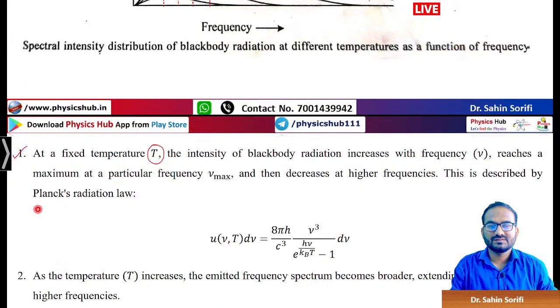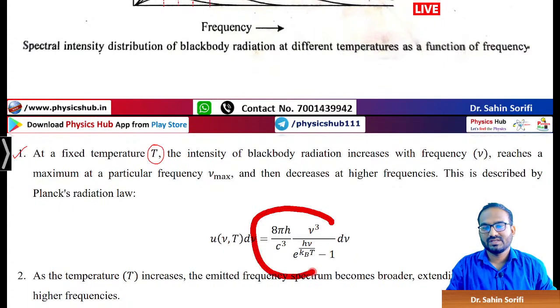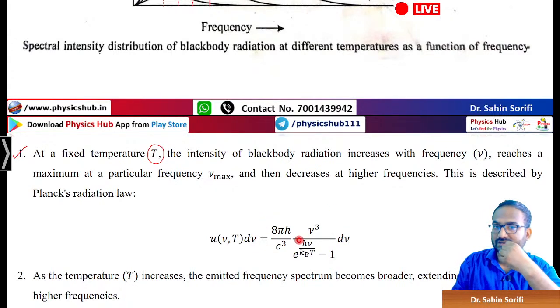And you know Planck's radiation law, you should remember this formula, U of nu, T. This is the energy density at a particular frequency and particular temperature. It is given by 8 pi h nu cube by c cube into 1 by e to the power h nu by kT minus 1. So this expression will be required when we cover the laser, Einstein's A and B coefficients, then also this will come.